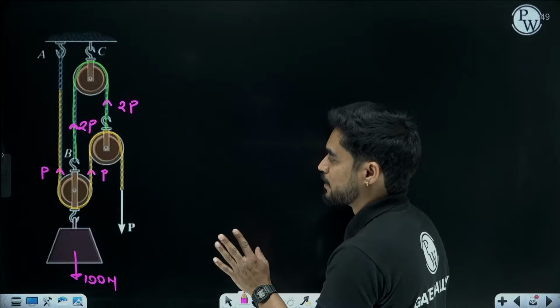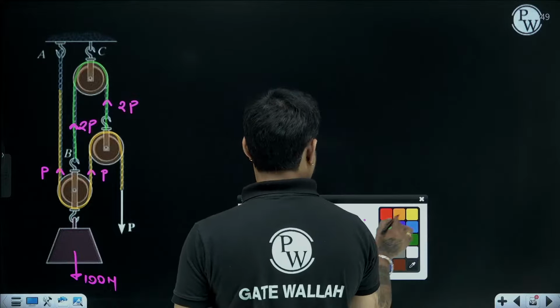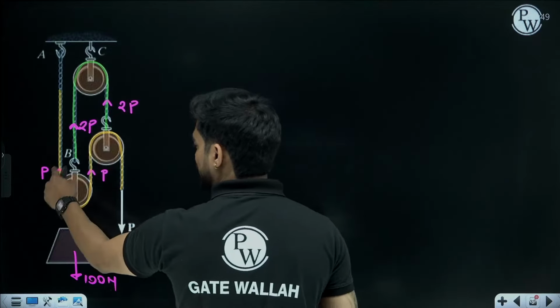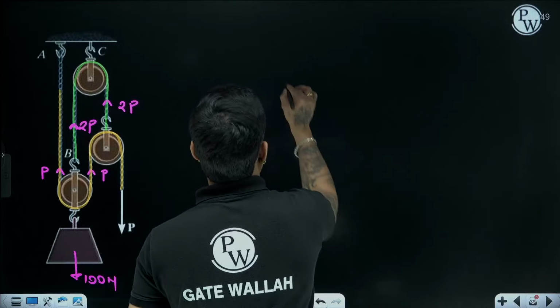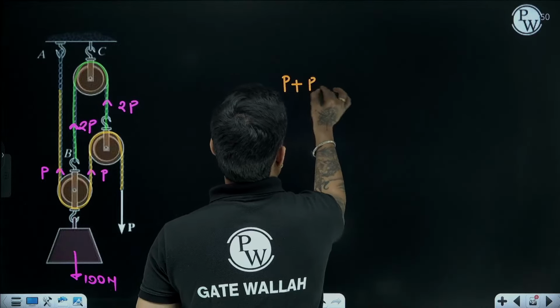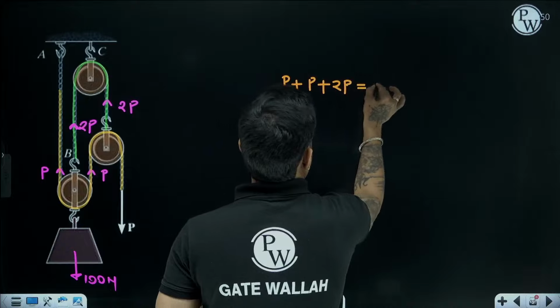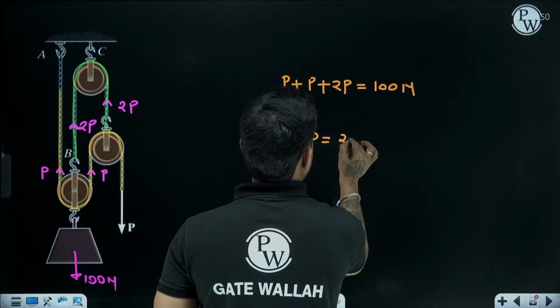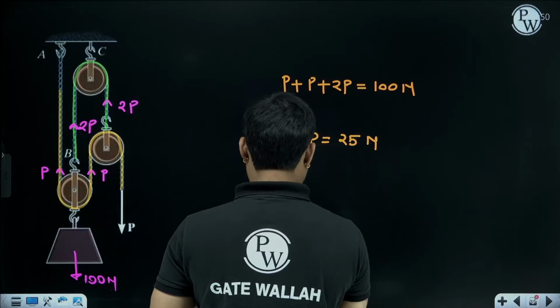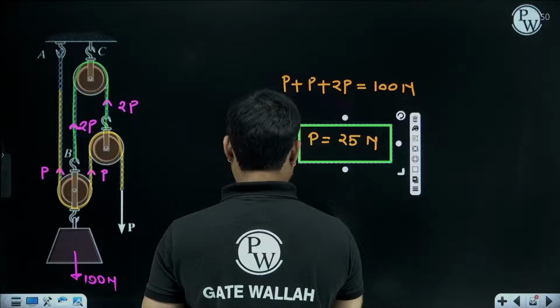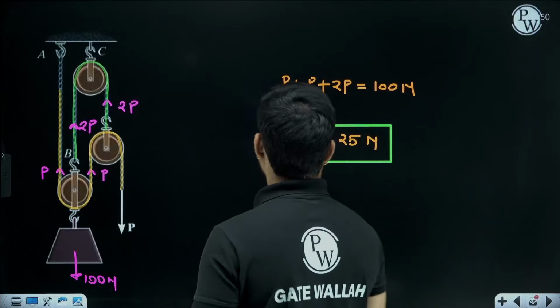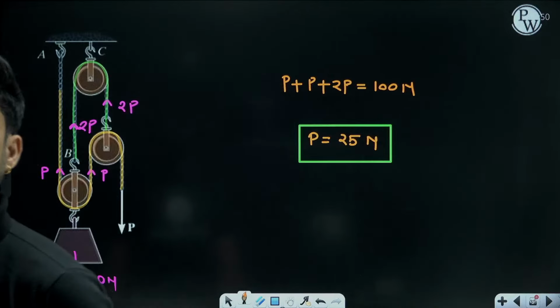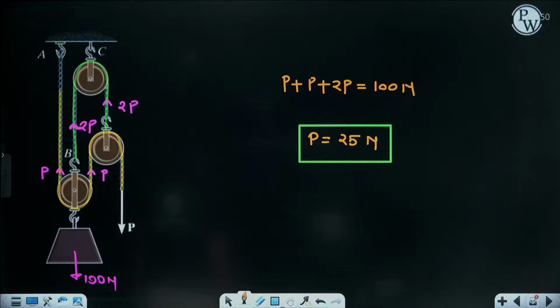So here P plus 2P plus 2P is 100, no? 4P will be 100, so P will be 25 Newton. Very good, Vibhu, Arya, Shivam, Ashish, Rohan, Divya.